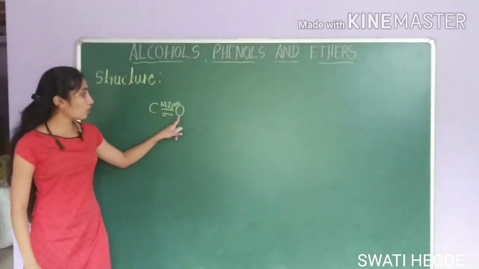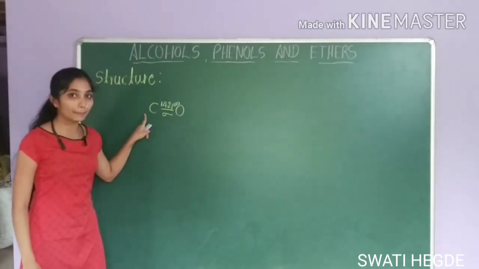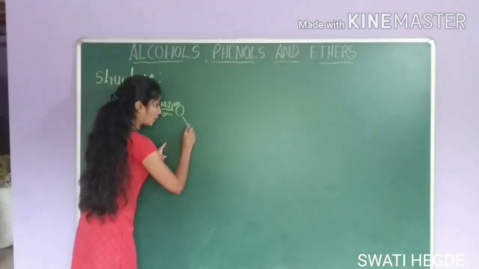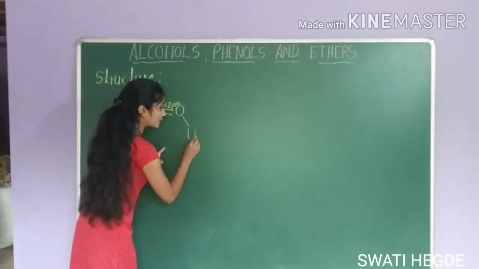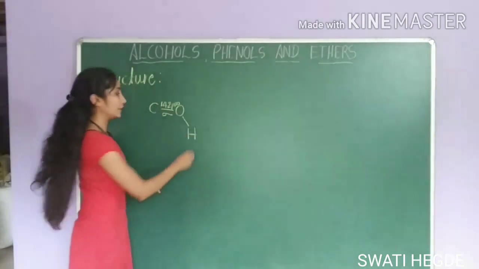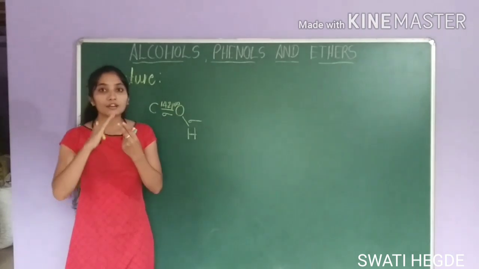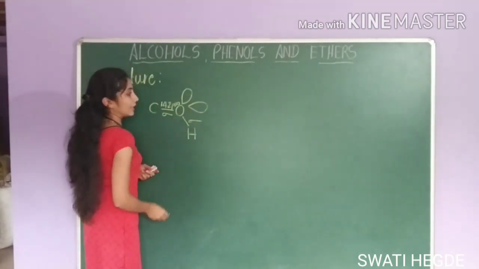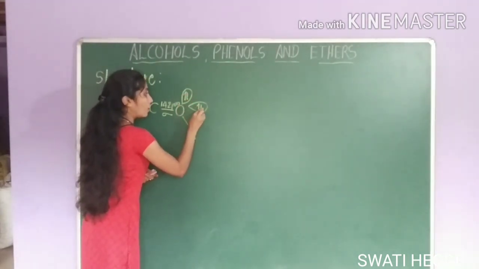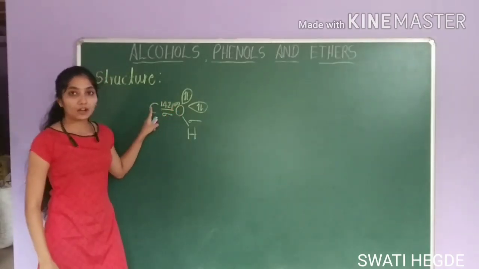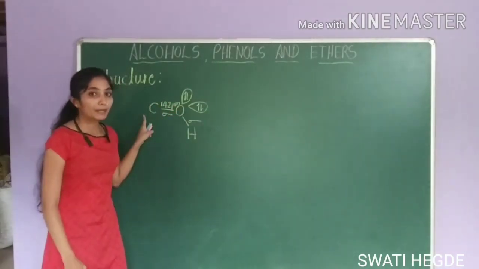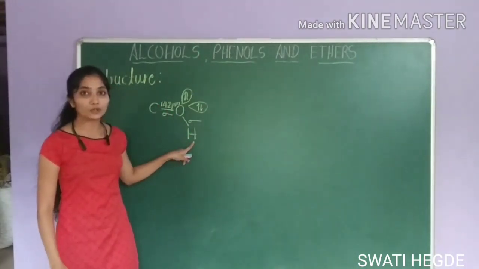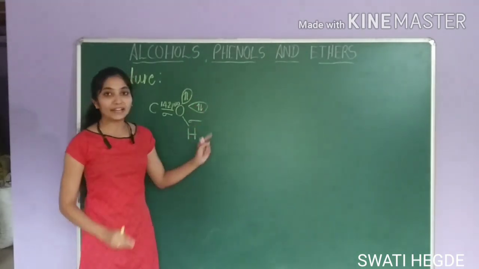The sp3 hybrid orbital of oxygen will overlap with the sp3 hybrid orbital of carbon to form the carbon-oxygen sigma bond. Another sp3 hybrid orbital of oxygen will overlap with the s orbital of hydrogen to form the oxygen-hydrogen sigma bond. Oxygen is left with two more sp3 hybrid orbitals. These two sp3 hybrid orbitals contain lone pairs of electrons.